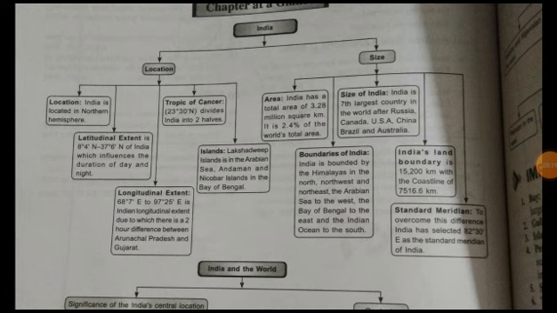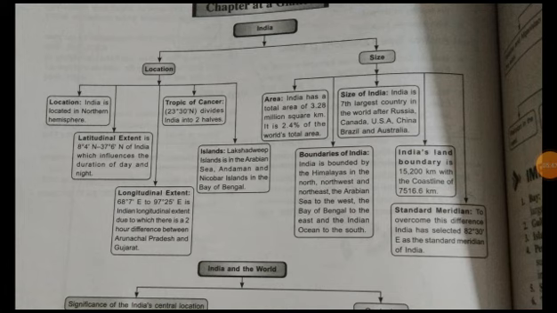Then, which islands are there in India? Lakshadweep Island is where? It is in the Arabian Sea. And the Andaman and Nicobar Islands, where are they? They are in the Bay of Bengal. This is about the islands found in India.